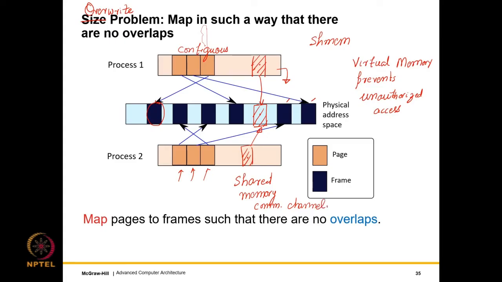So we deliberately create an overlap to create a shared memory communication channel, and this is not a security flaw because this is being created with the explicit consent of both processes. But in general, we avoid creating such an overlap. Again, the reason being security, and also the fact that processes will not be able to run correctly if, let's say, their values are overwritten by other processes.